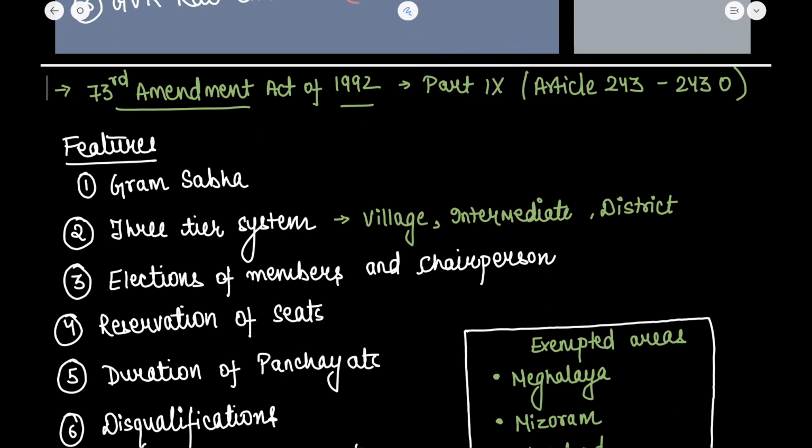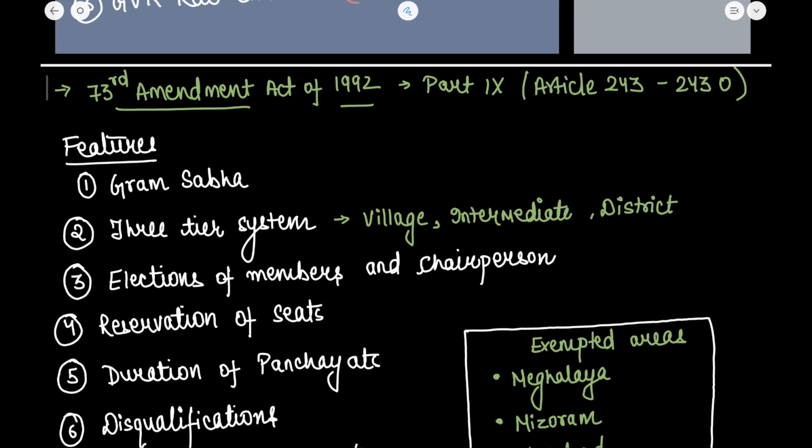Now, was there any provision mentioned in the constitution before constitutionalizing the Panchayats? Yes, there was Article 40. You need to know Article 40 of the DPSP, which explained the organization of village panchayats and endowed them with such responsibilities and functions.